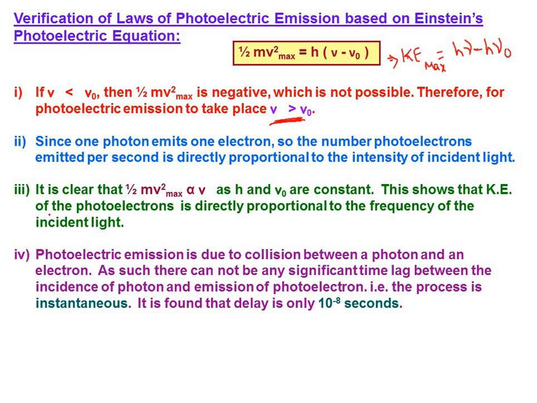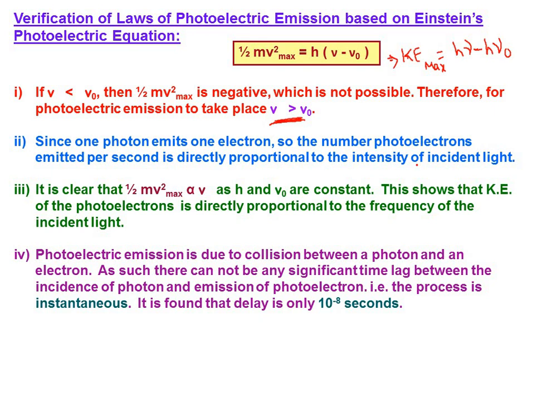Look here. Since one photon emits one electron, the number of photoelectrons emitted per second is directly proportional to the intensity of incident light. What do we call the number of photoelectrons emitted per second? Current, right? Electrons per second, the rate of flow of electrons, is nothing but current, and that is proportional to the intensity of incident radiation. Are we getting the point here?